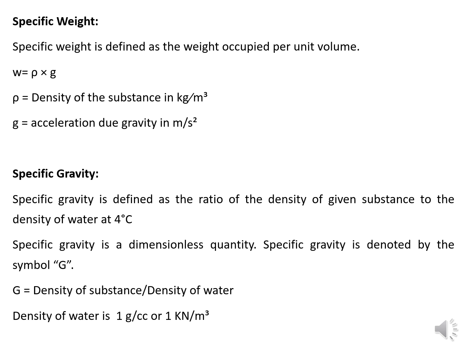Similarly, when the water has a temperature above 4 degrees Celsius, it starts to change its state from liquid phase to gaseous phase slightly. So the standard temperature of 4 degrees Celsius is considered for the measurement of specific gravity. It is a dimensionless quantity and denoted by the symbol G. The density of water is 1 gram per centimeter cube or 1 kilonewton per meter cube.